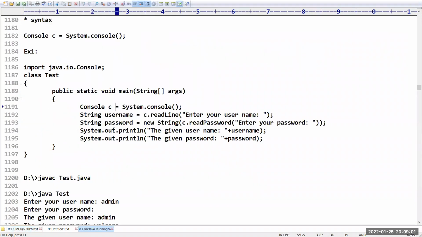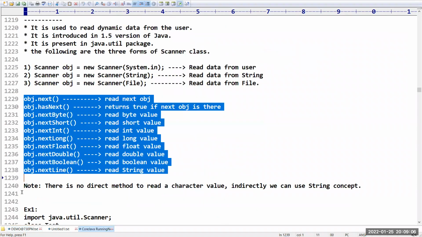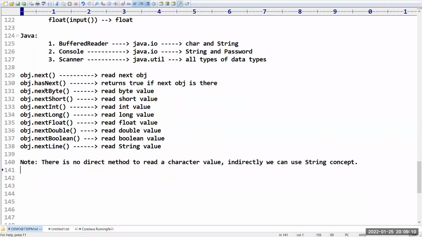Console is there here. One minute. Yes, these are the functions, and this one also I will copy. You can see obj.next(), which is used to read the next object. This one is not required.